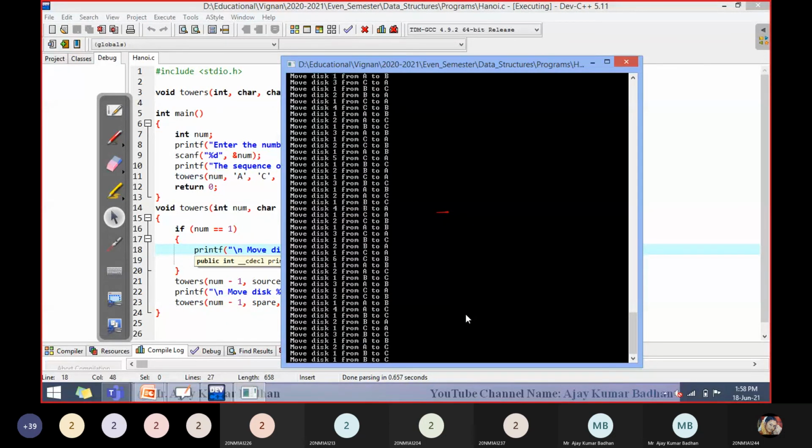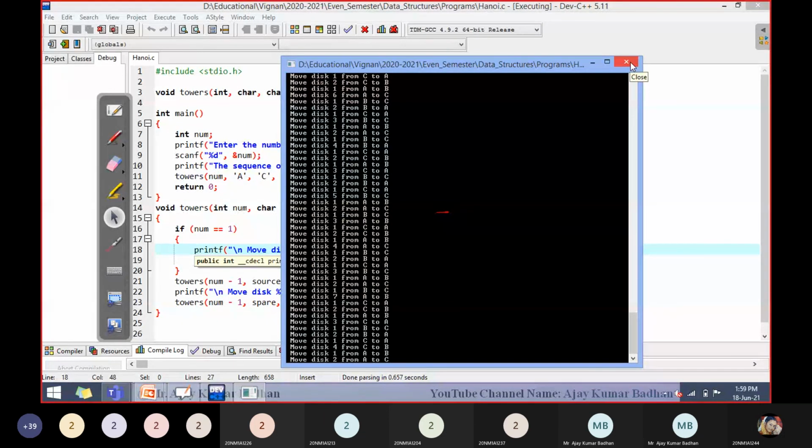So I want you people to try this. Since we don't have much time, it's already 2, so we have to wind up. You try it and see how much time it takes to solve 72 disks from source pillar A to destination pillar C. See, it keeps on running. It is not at all stopping. So now you can understand how much the gods might be working on that particular concept. The day they are able to shift all the 72 disks from source A to D, this world will be destroyed. That's a myth. We don't know whether it is true or not. It is still executing. Oh, it's a very difficult task. Anyhow, I'm just closing it.